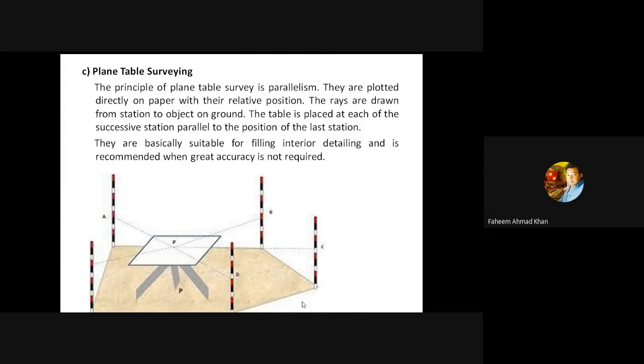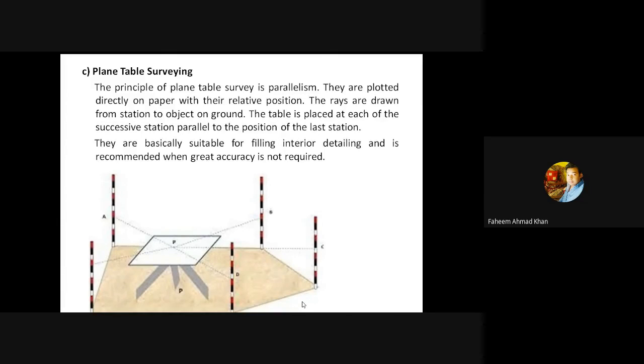The rays are drawn from station to object on ground. The table is placed at each of the successive station parallel to the position of the last station. They are basically suitable for filling interior detailing and is recommended when large accuracy is not required.